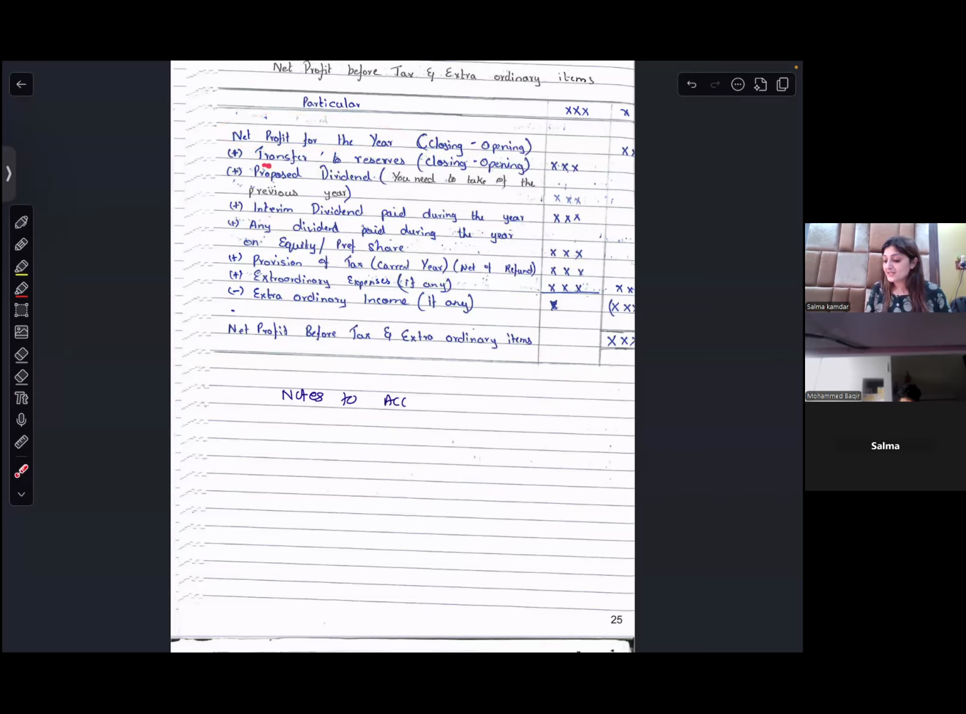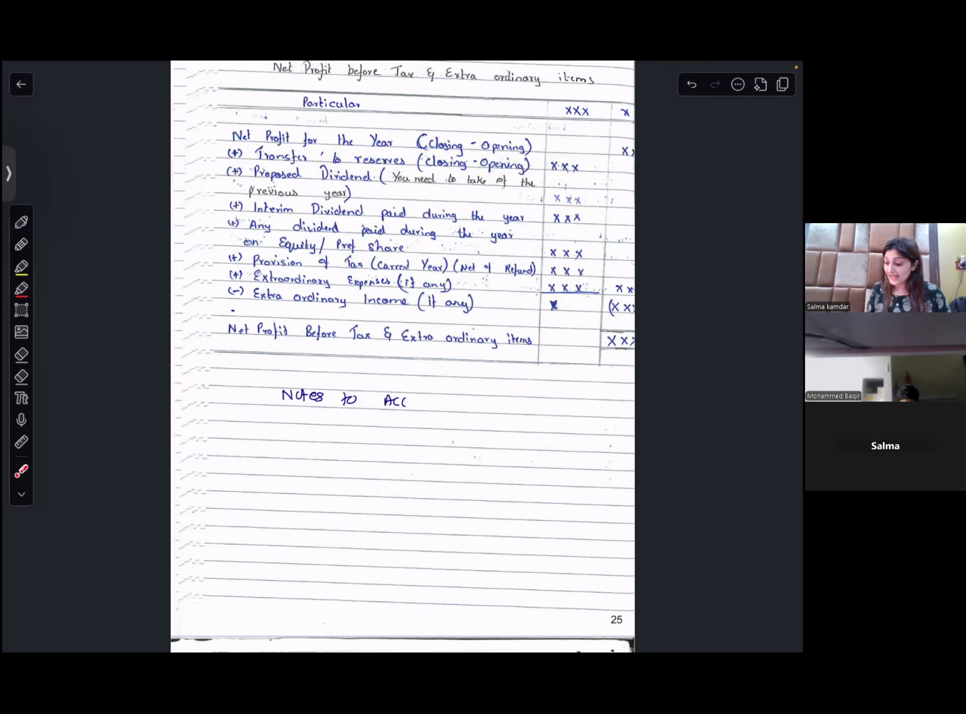You will add the transfer to reserves. If there is any transfer to reserves, you do the closing minus opening, whatever positive or negative you get, you write over here. Then if there is any proposed dividend, you will add. This will be the proposed dividend of last year, interim dividend of the current year, any other dividend that you've paid, that also you'll add.